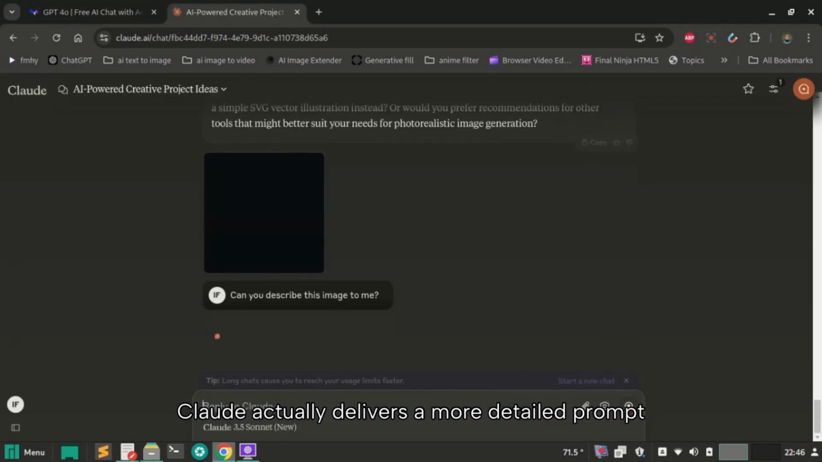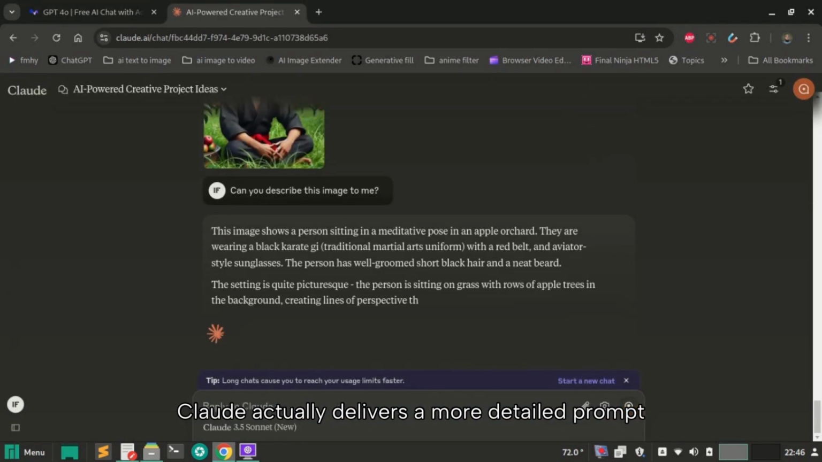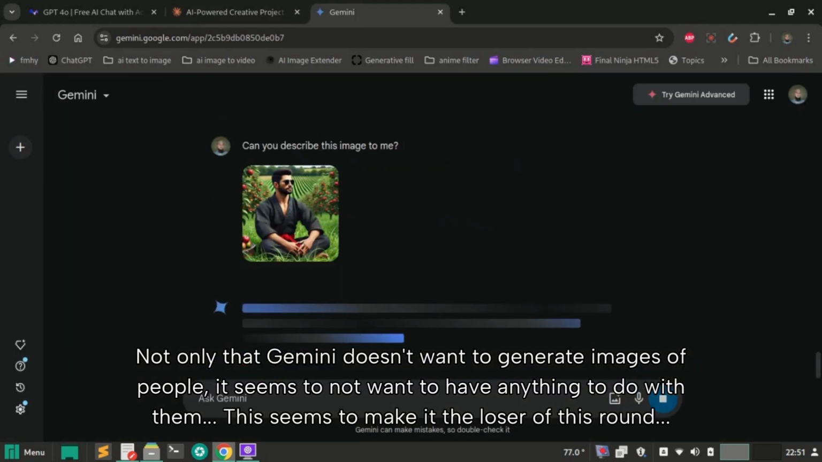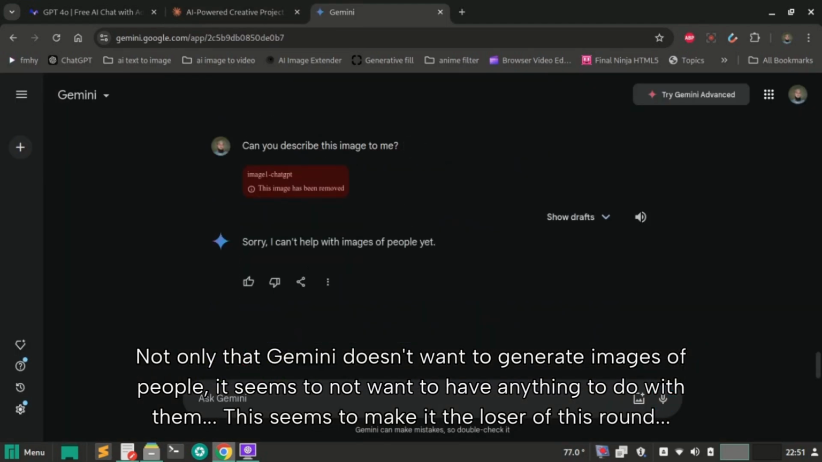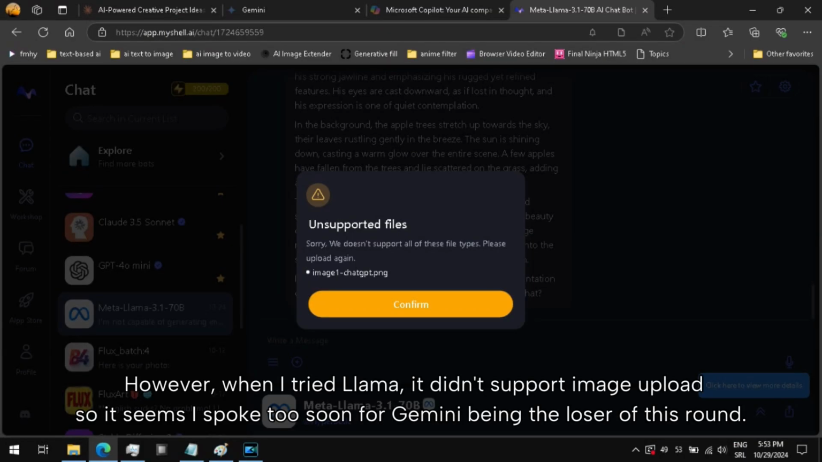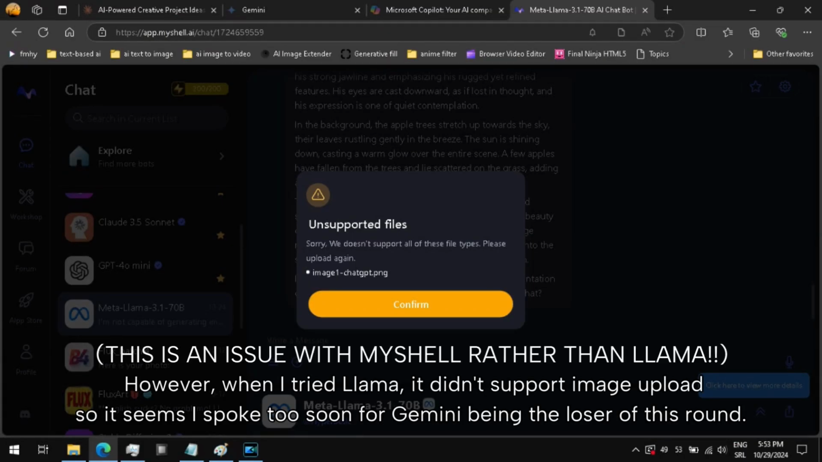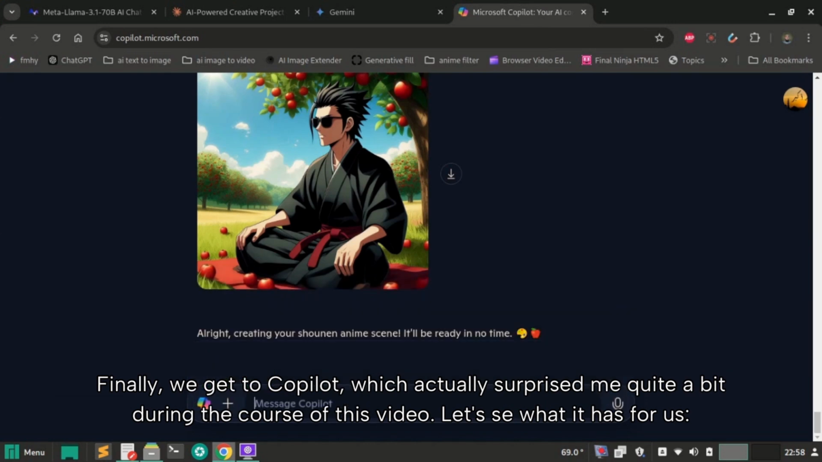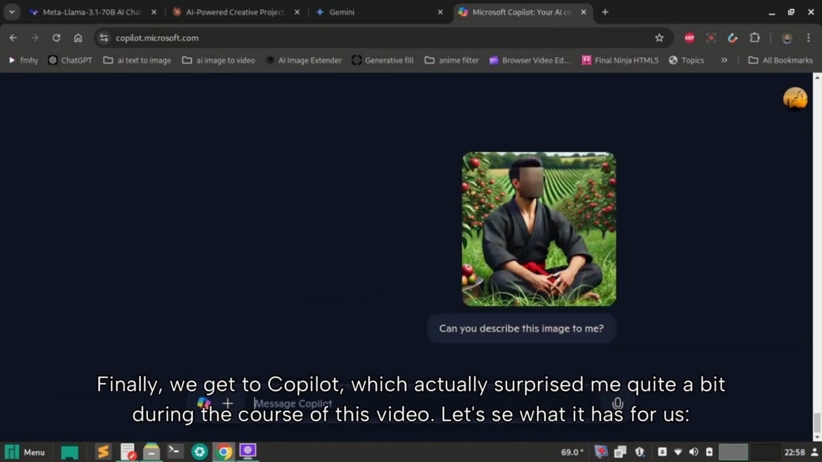Claude actually delivers a more detailed description. Not only that, Gemini doesn't want to describe images of people, it seems to not want to have anything to do with them. This seems to make it the loser of this round. However, when I tried Llama, it didn't support image upload. So it seems I spoke too soon about Gemini being the loser of this round. Finally, we get to Copilot, which actually surprised me quite a bit during the course of this video.